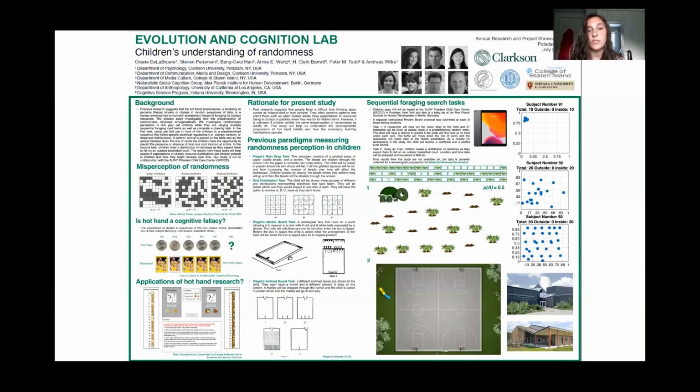The second task, which is going to be presented on an iPad, the children are again read a cover story about it starting to rain and then asked to draw where they think the raindrops will fall on an outdoor basketball court. The location and the time data will be analyzed and visualized in MATLAB, which you can see an example of 3 different MATLAB outputs on the very right of the poster. We also have code created that will take this information and calculate a z-score and give us a statistic.